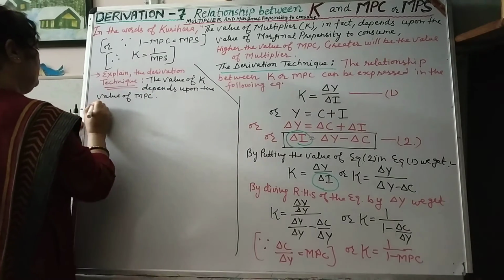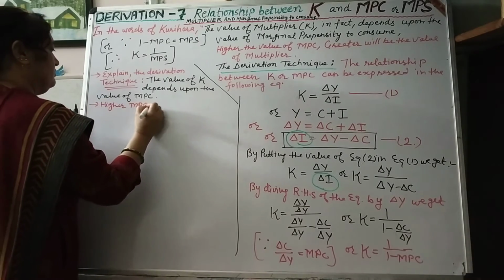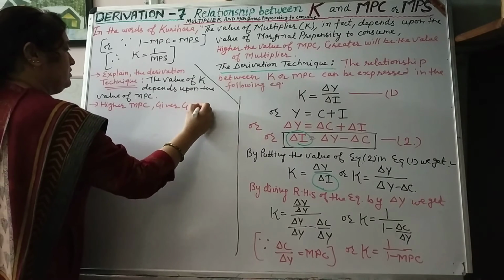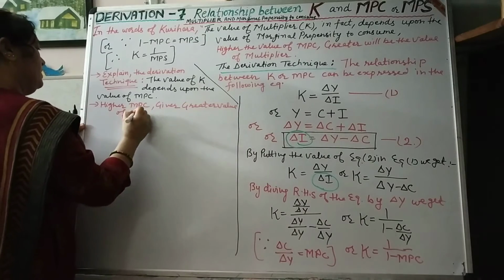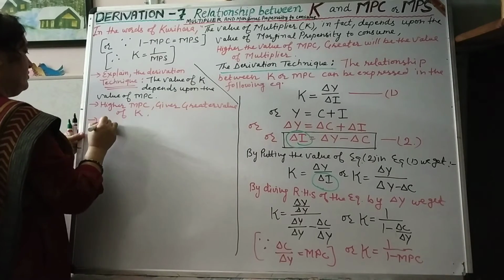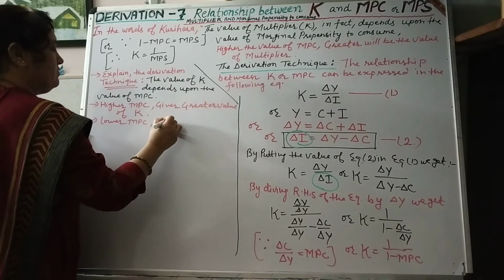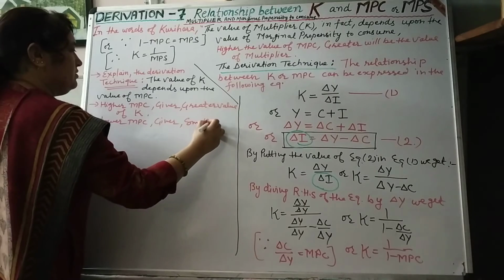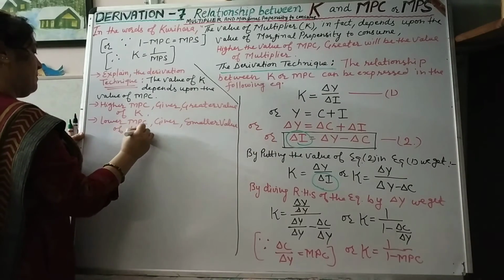Higher MPC gives greater value of K. Lower MPC gives smaller value of K.